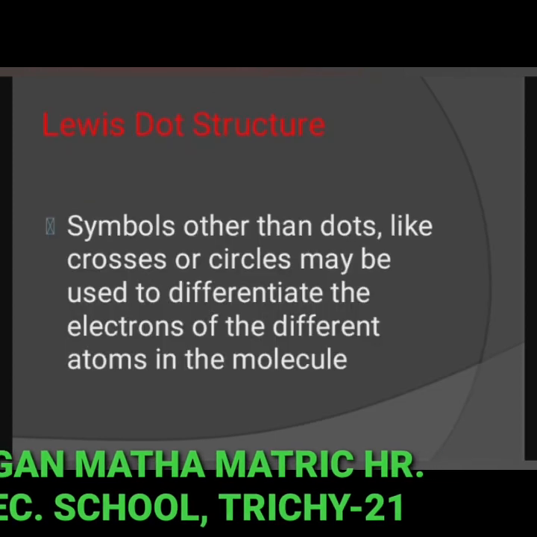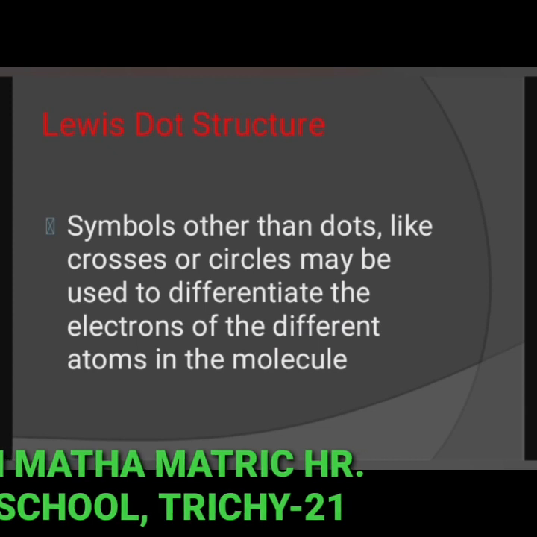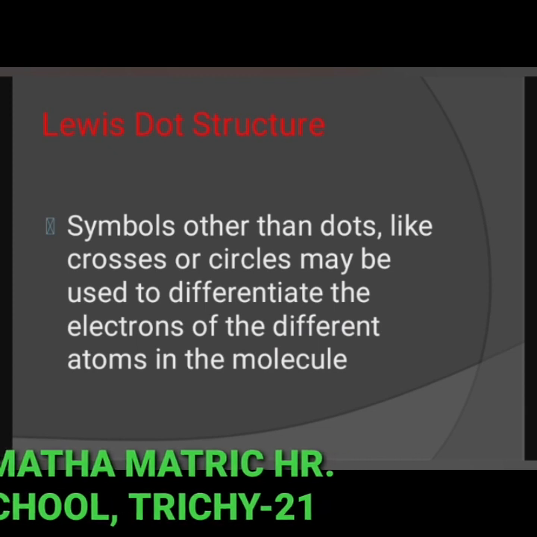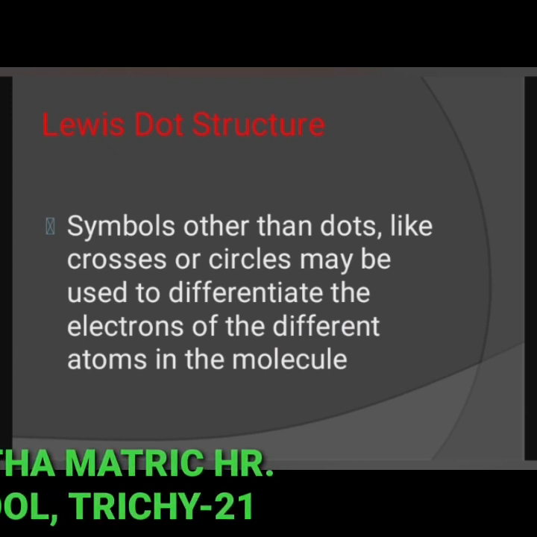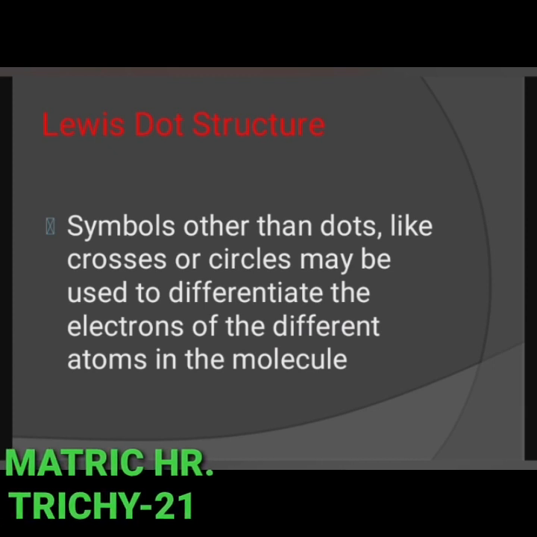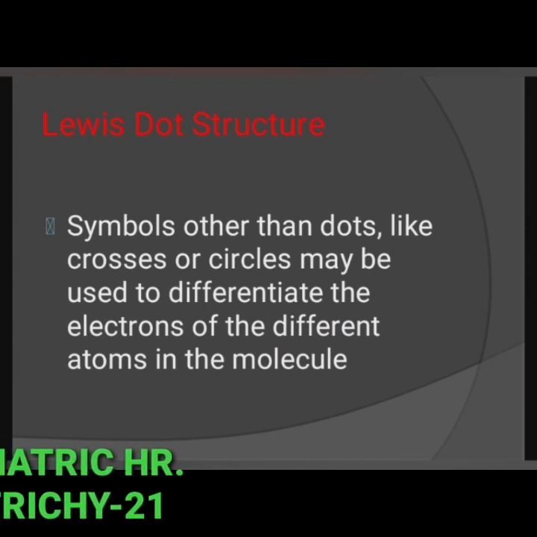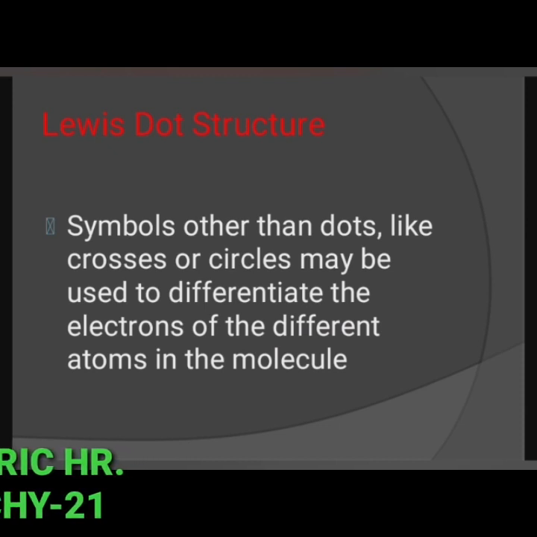Next, Lewis dot structure. When atoms combine to form compounds, their valence electrons are involved in bonding. Therefore, it is helpful to have a method to depict the valence electrons in the atoms. This can be done using the Lewis dot symbol method. The Lewis dot structure or electron dot symbol for an atom consists of the symbol of the element surrounded by dots representing the electrons.